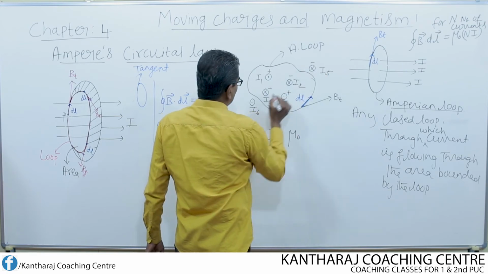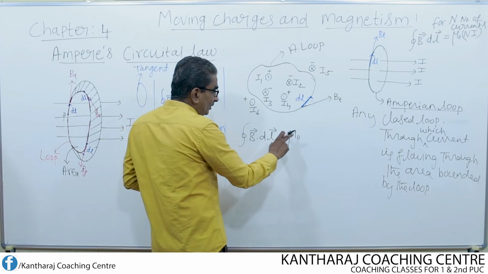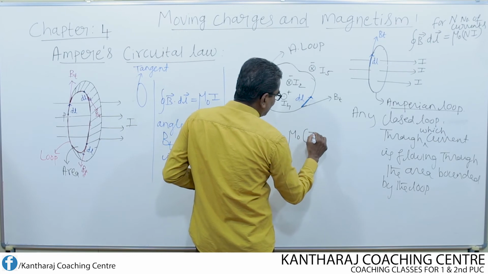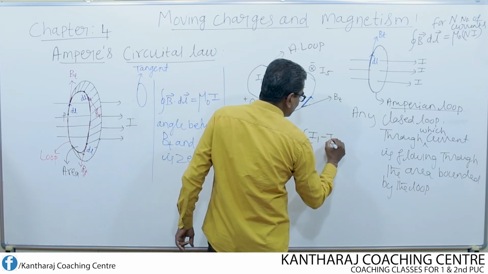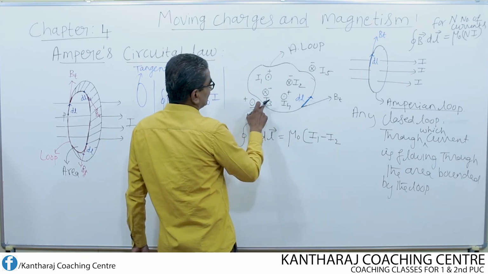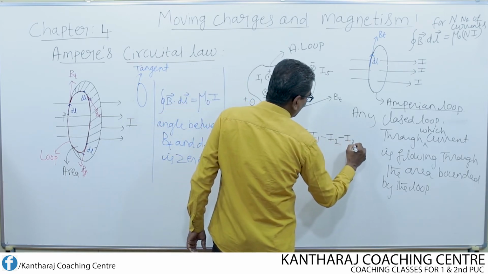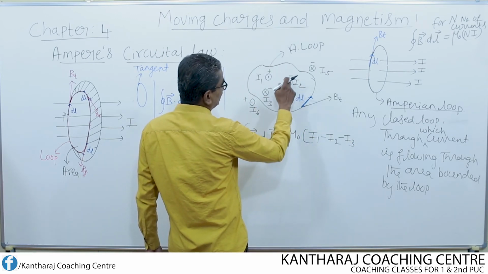So this is once again negative, positive. So mu naught times the total current. Total current means I1. Inside the loop, one more current is there, I2. It is minus I2. Then this is once again minus I3. This is positive, I4 is positive. I3 is negative, I2 is negative.